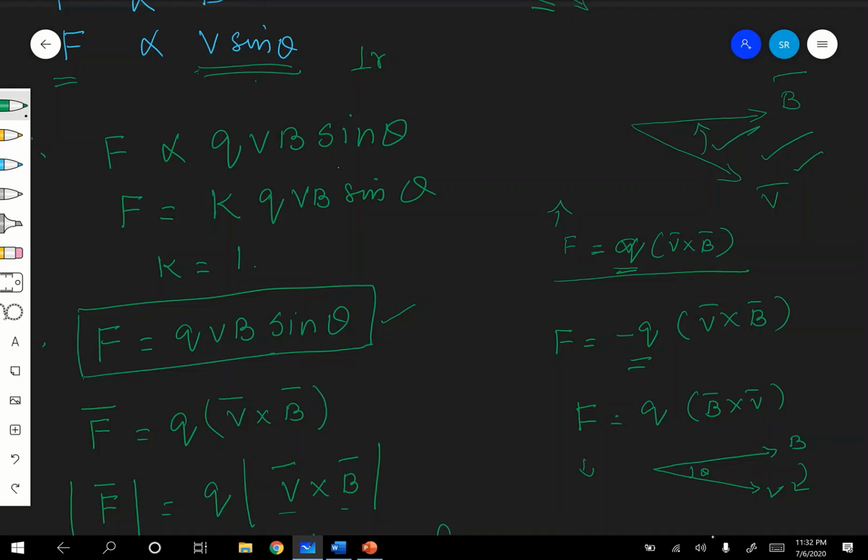But if the moving charge is a negative charge, then you will be getting Q into B cross V. Therefore, I think you are following, children. Here this will be the direction of F.